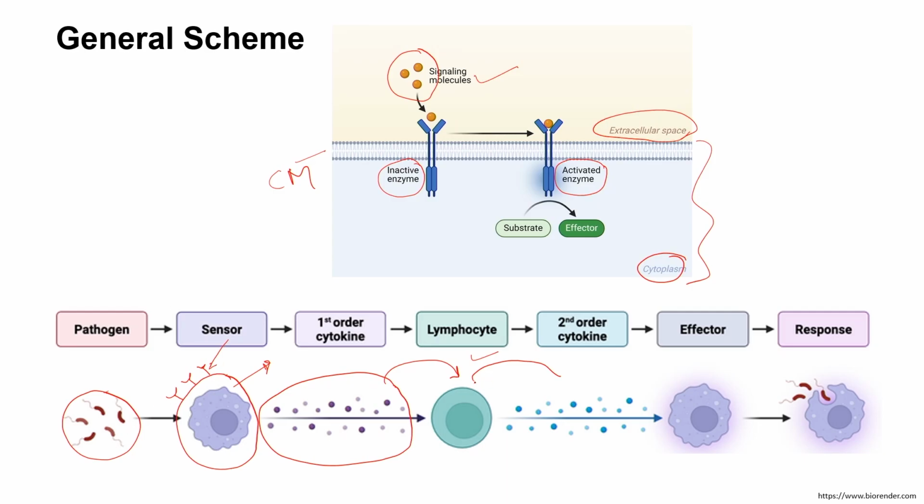The second order is through this cytokine produced from the activated lymphocyte, and these cytokines post production can do an effector function, and this effector function could basically neutralize the pathogen. So if you see it grossly, this is the cascade: the pathogen to sensor to cytokine to lymphocyte to second order cytokine, effector, and finally response towards the pathogen. So ideally, this is the general scheme which we need to understand when we have any molecules which are secreted through the immune cells. All right.